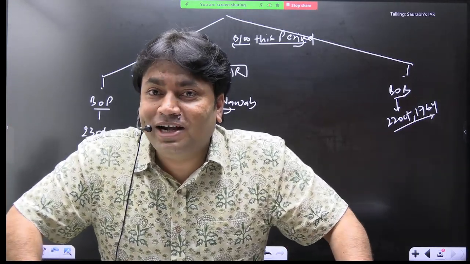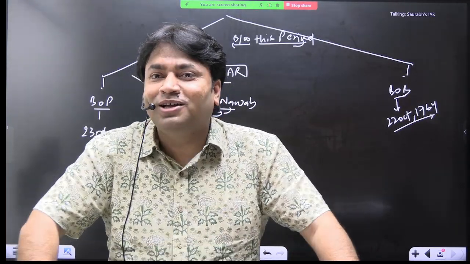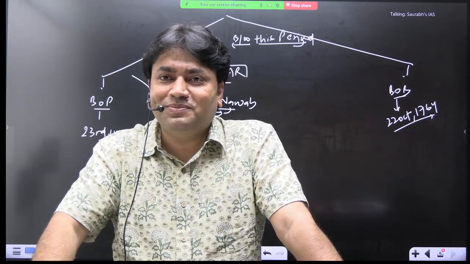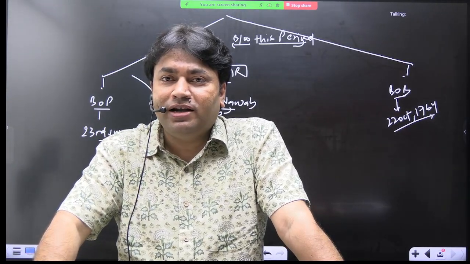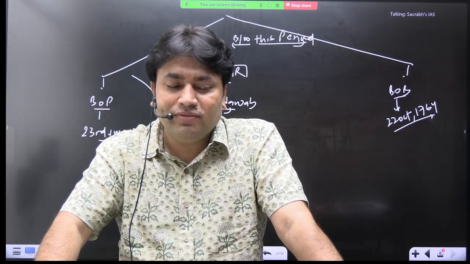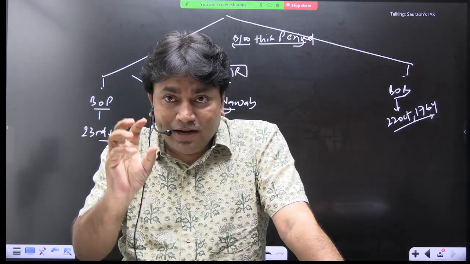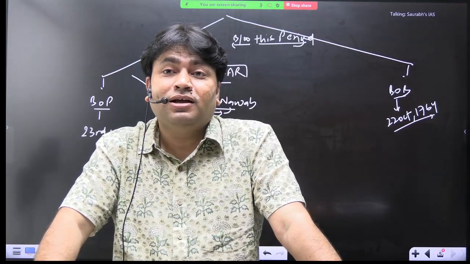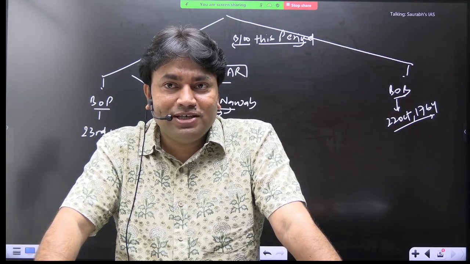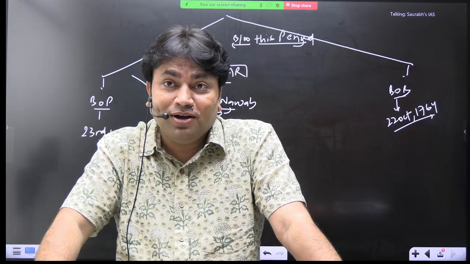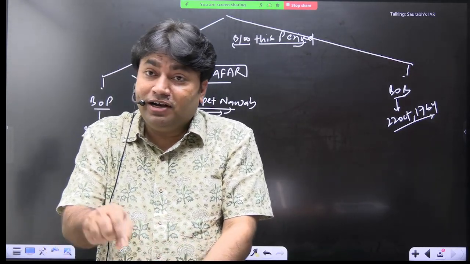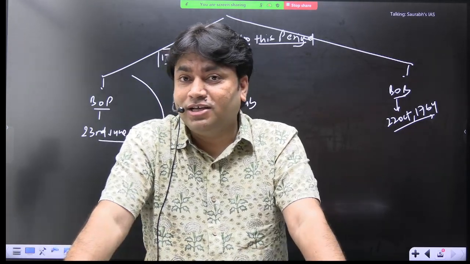Then the EIC fought a battle. What is the name of the battle that it fought with the Dutch? 1759 is the year. Can you recall the name of the battle? Battle of Bedara. Do you remember anything? The Battle of Bedara was fought in which year? 1759. They defeated the Dutch. And what about the Battle of Wandiwash? 1760. Was it a decisive war or an indecisive war? It was a decisive war. So they defeated the Dutch in the Battle of Bedara in 1759, and they defeated the French in the Battle of Wandiwash in 1760.